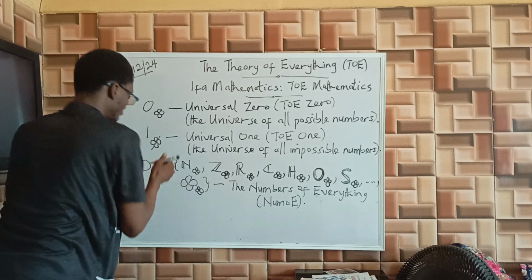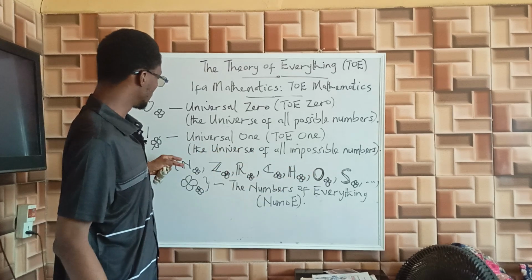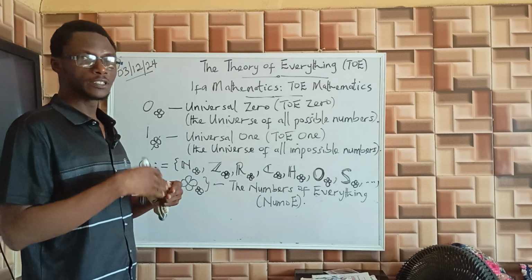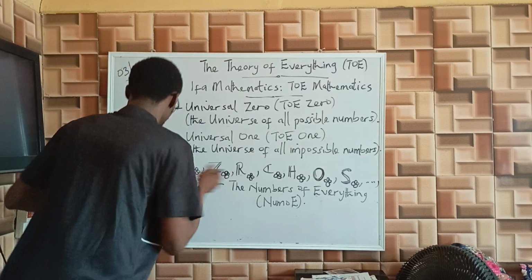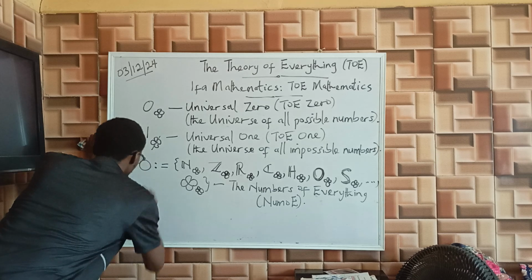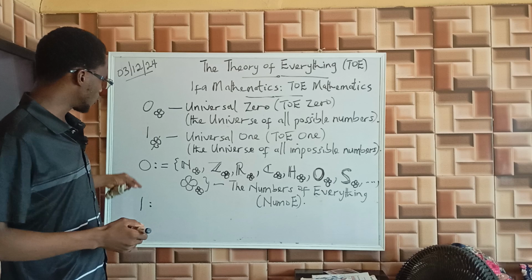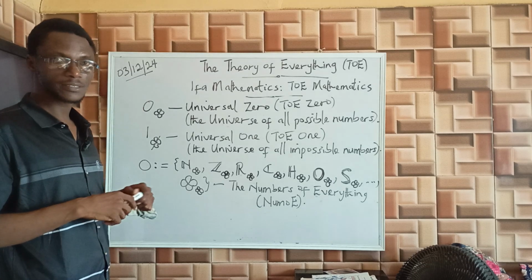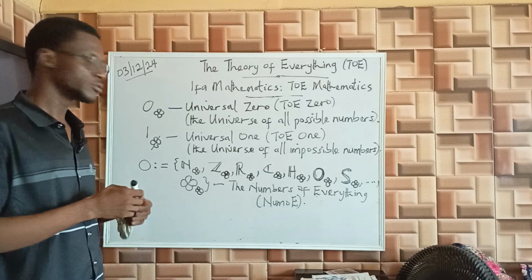So as I said earlier, each of these is what? They are vacuums, they are zeros. So they give us the core or the energy of all number systems. The dual of this is 1. Again, let us not forget that these zeros and 1 are universal entities. They are not the ordinary zeros in math that we know.